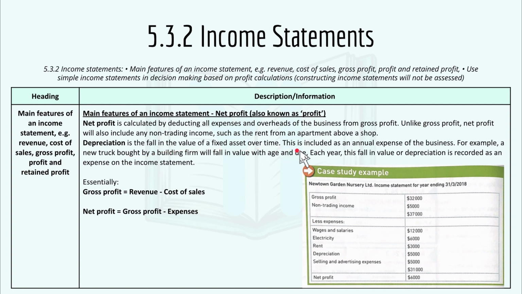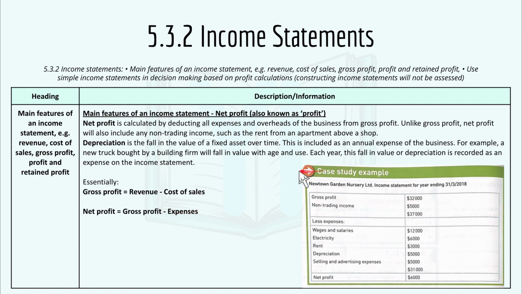This is included as an annual expense of the business. For example, a new truck bought by a building firm will fall in value with the age and use. And each year, this fall in value or depreciation is recorded as an expense on the income statement. So essentially, here's the difference between gross and net profit. Gross profit is revenue minus cost of sales, and net profit is gross profit minus expenses.